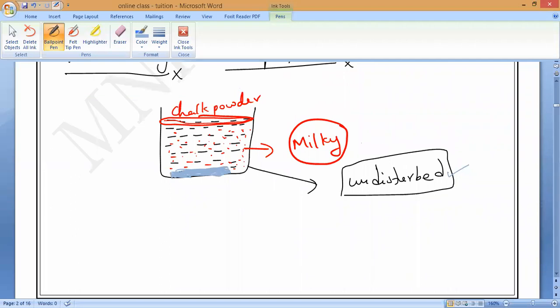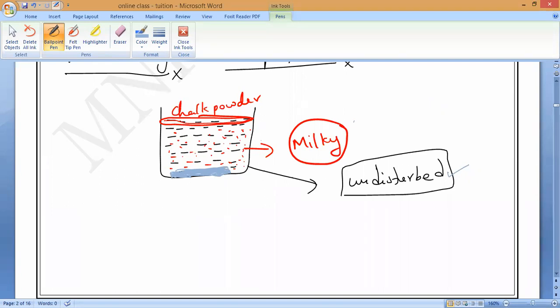But if you leave a sugar solution undisturbed, does the sugar settle down? No, sir. The sugar is not settling down. That is why we can say the sugar solution is stable in nature. Understand? That is what you have to remember.